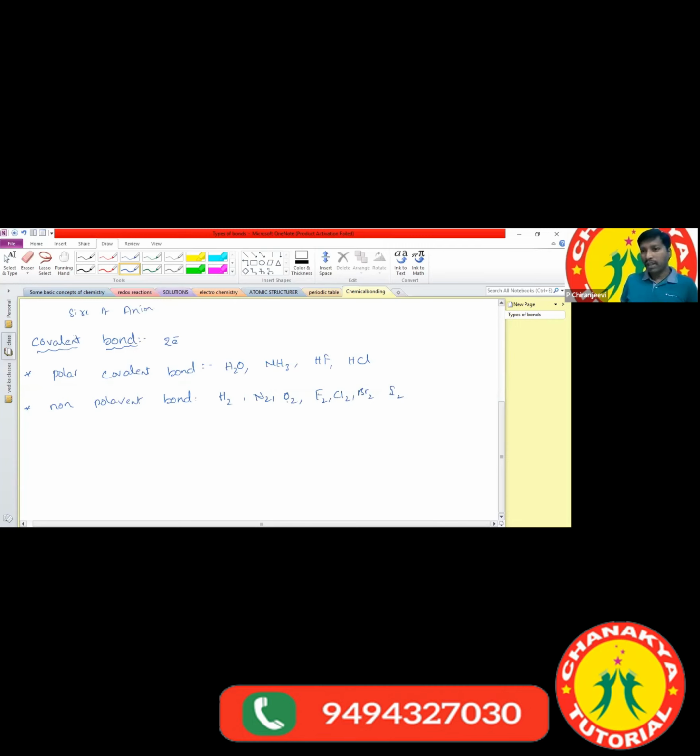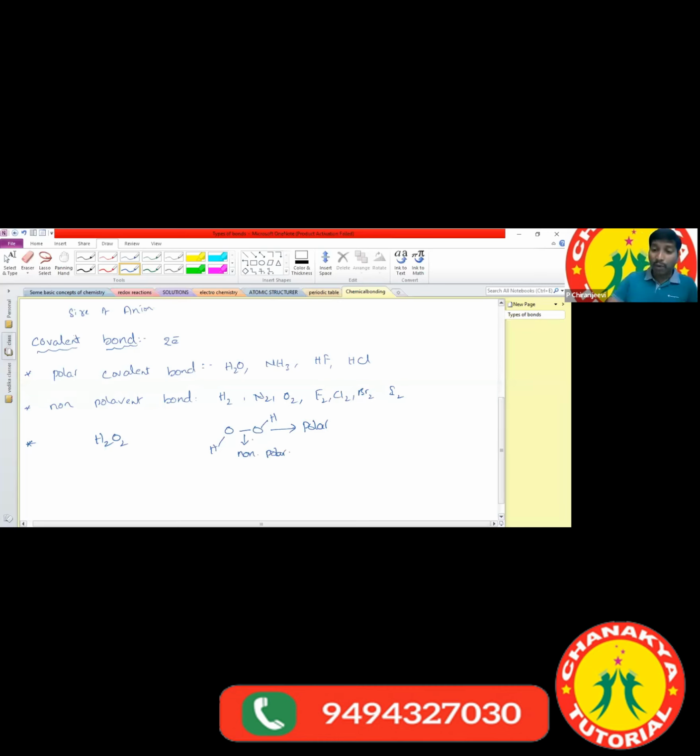Some molecules have both polar covalent bonds and non-polar covalent bonds. What is an example? Hydrogen peroxide contains both. The bond between oxygen and hydrogen is polar, and the bond between the two oxygen atoms is non-polar.